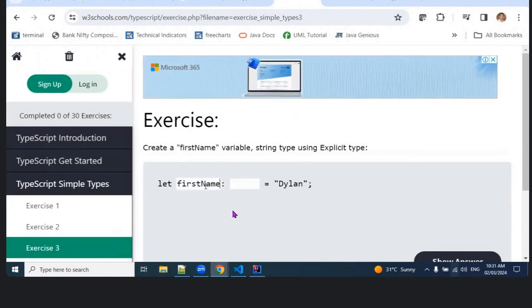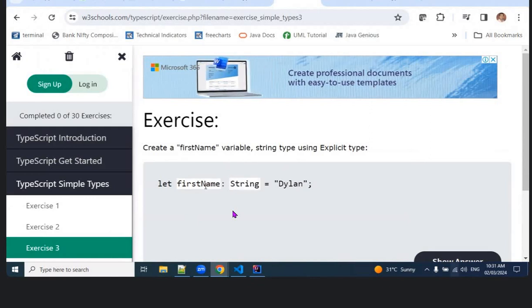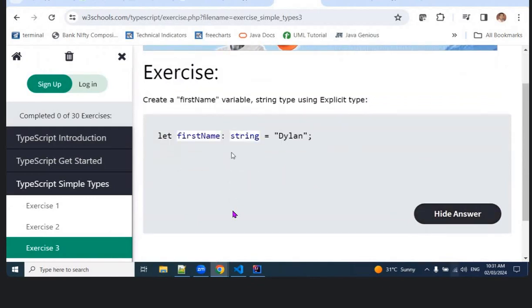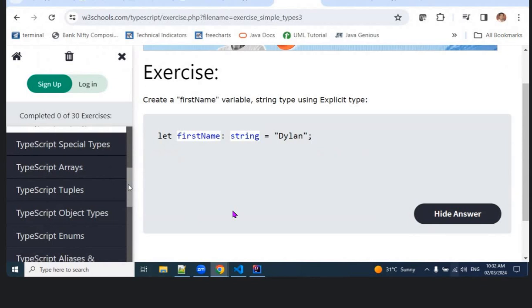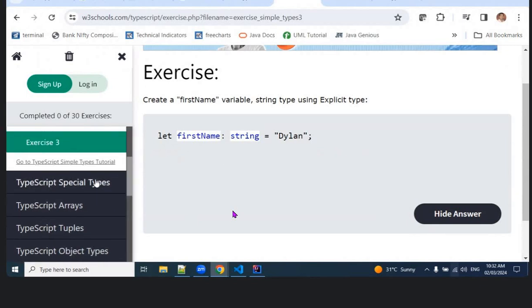This is the one we use in TypeScript. Here you have to be explicit. You remember the term: from outside you should be able to see it. Whenever you see the code, you can immediately understand what type it is. We are using explicit here because explicitly I am typing that it is a string. All TypeScript is mostly defined with explicit only. Both are available, but it depends on your coding practice. It is telling us that if you use implicit, then it is faster.